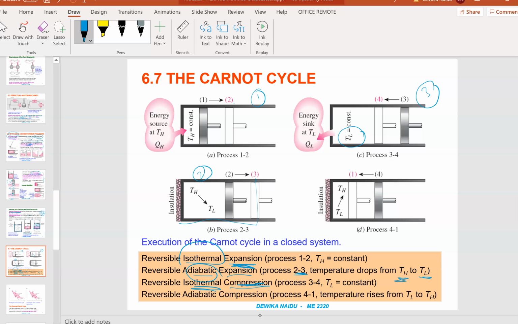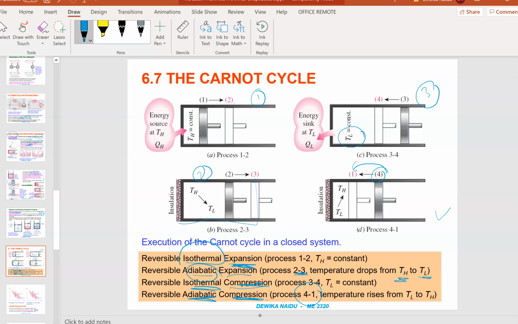And then we have reversible adiabatic compression. That will be process 4 to 1. Remember, this is a cyclic process. So it will be 1 to 2, 2 to 3, 3 to 4, 4 to 1. It just repeats. And this is once again adiabatic, and it's undergoing compression process. So the temperature will rise from TL to TH. So this is an example of a reversible process which is known as the Carnot cycle. I'm looking at textbook page 296.